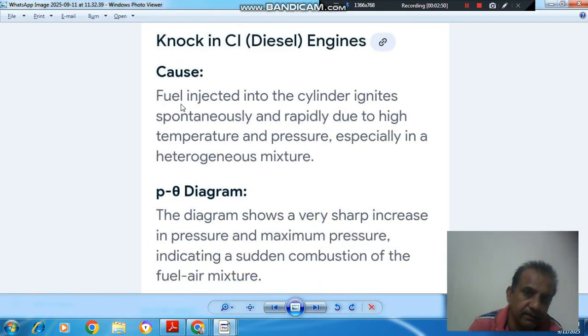And in CI engine, the fuel injected in the cylinder ignites spontaneously, and so that is the initial part, and rapidly due to high temperature and pressure, especially in heterogeneous system. The P theta diagram shows a very sharp increase in pressure and maximum pressure indicating a sudden combustion of fuel air mixture.